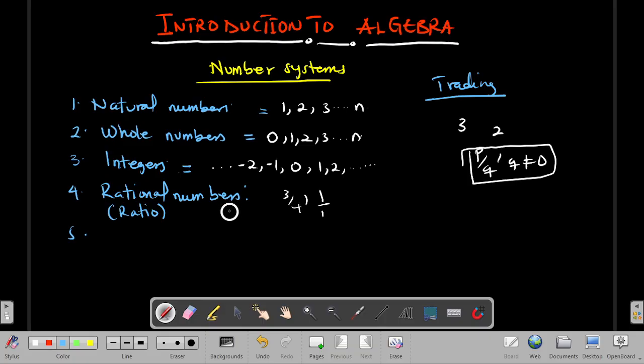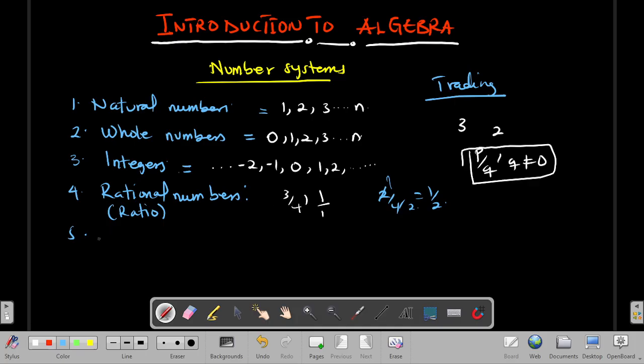There's one thing here you should take note of. For rational numbers, the representation should always be in its simplest form. You can't have 2 over 4, because 2 goes into itself 1 time and into 4 2 times. This should give us 1 over 2. For every number to be represented as a fraction, it should be in its simplest form for us to call it a rational number. So scientists realized that there were some numbers which weren't satisfying this condition.